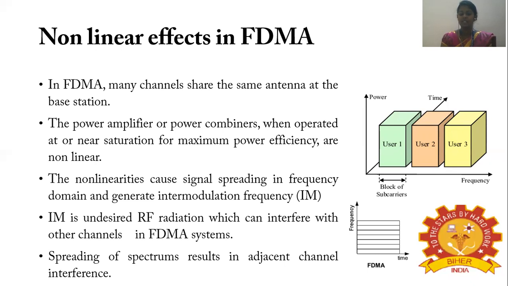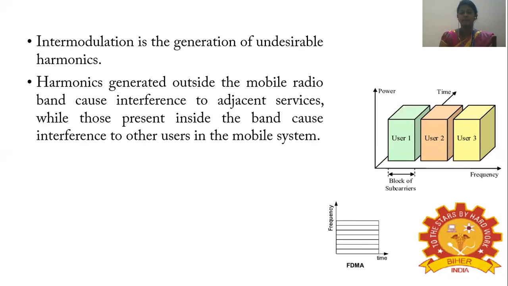As the name says, it is intermodulation frequency. So this is a modulation occurring inside, and it could affect the other channels in the FDMA system. The spreading of the spectrum also results in adjacent channel interference. So intermodulation is the generation of undesirable harmonics. These harmonics are generated outside the mobile radio band.